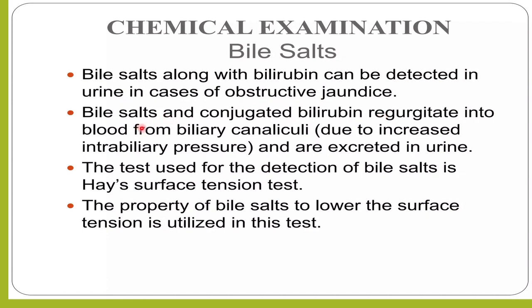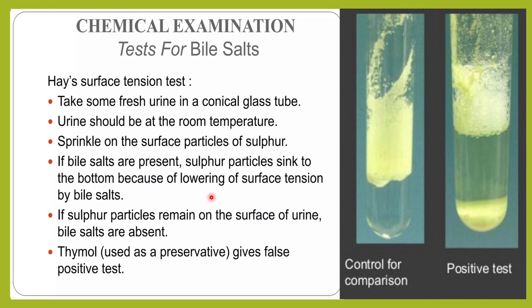So bile salts and conjugated bilirubin regurgitate into the blood from the biliary canaliculi, and they are excreted in the urine. Whenever you see conjugated bilirubin, there will be bile salts, and the test which we use to detect bile salts in the urine is called the Hay's surface tension test. So how do we do this test? We take some fresh urine in a glass tube.